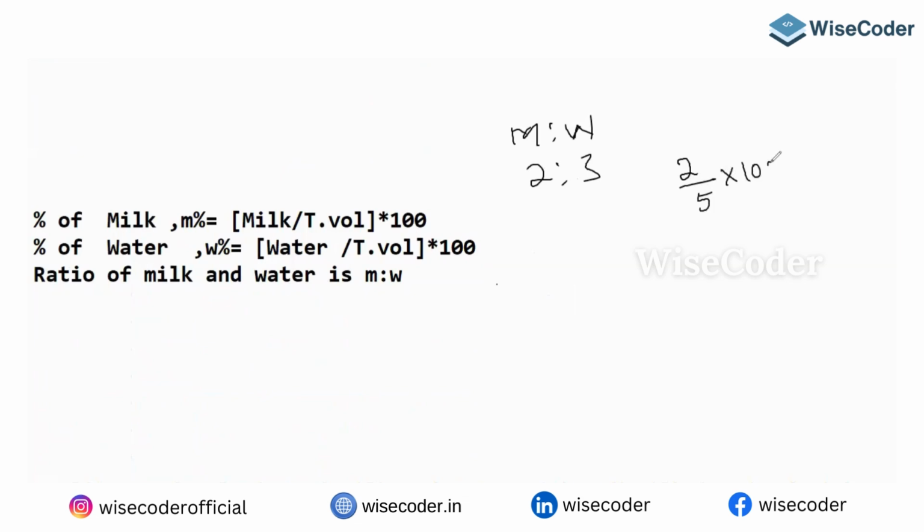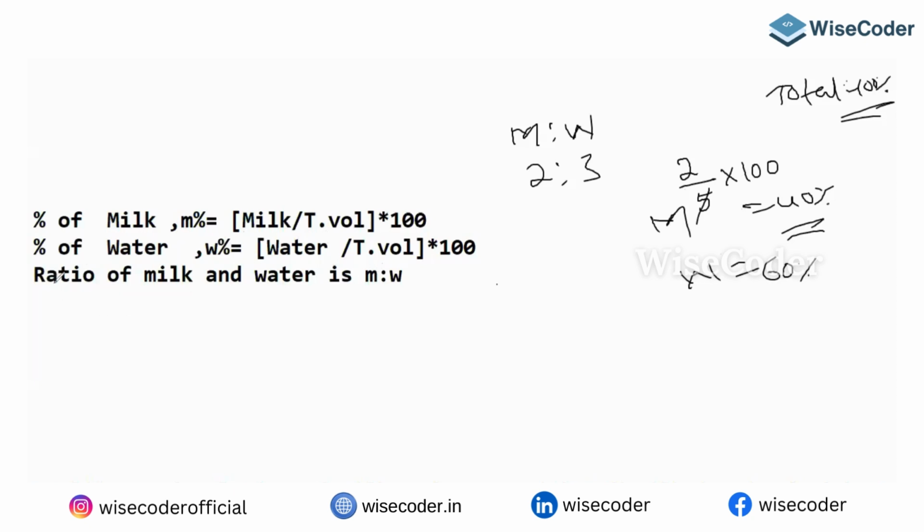Percentage means simply multiply with 100. 2/5 is 40%. It's indeed, if milk is 40%, then water is 60%. No need to calculate, because the total is always 100%. So the percentage of milk will be milk by total value into 100, and the percentage of water will be water by total value into 100.